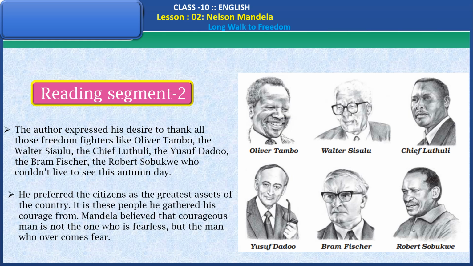He preferred the citizens as the greatest assets of the country. It is these people he gathered his courage from. Mandela believed that a courageous man is not the one who is fearless, but the man who overcomes fear.